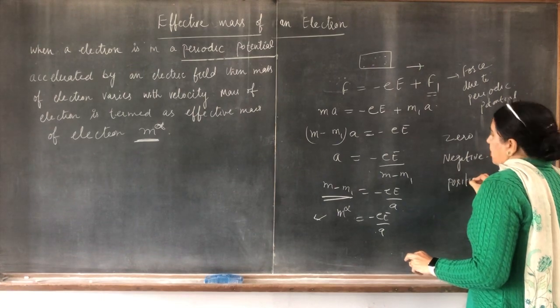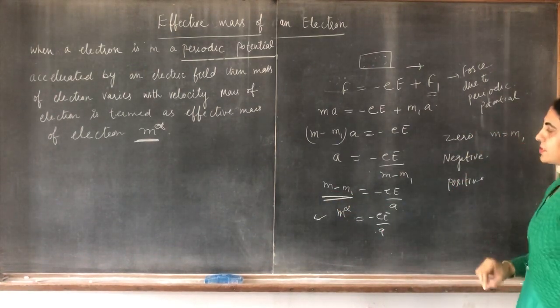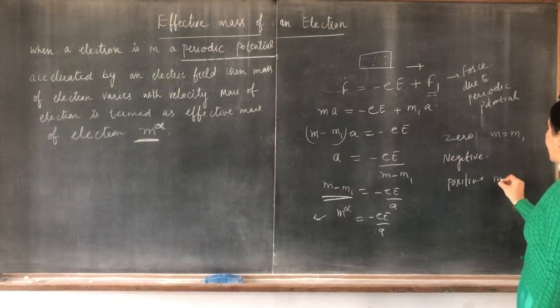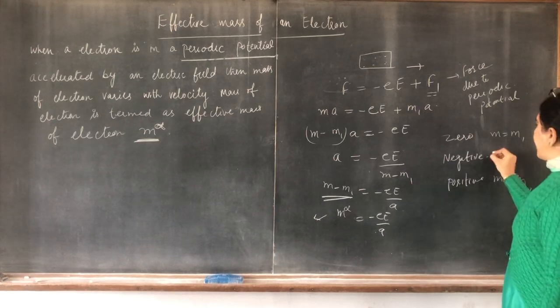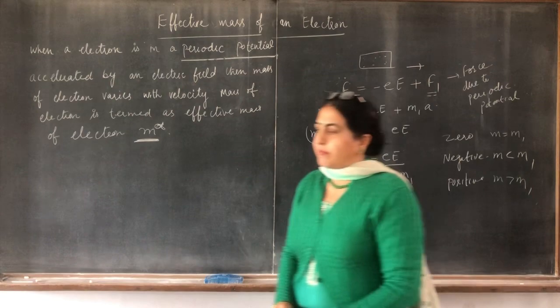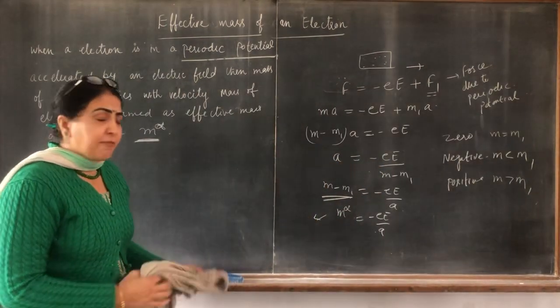It depends upon the values of these. If m equals m1, then it is zero. When m is greater than m1, it is positive. When m is less than m1, it is negative. So this is all about the effective mass.